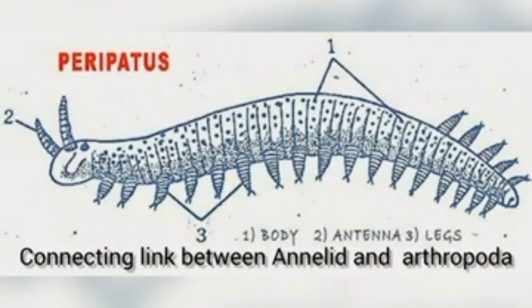At the same time, it has tracheal respiration and an open circulatory system similar to the arthropoda. So peripatus can be considered a connecting link between Annelida and arthropoda.